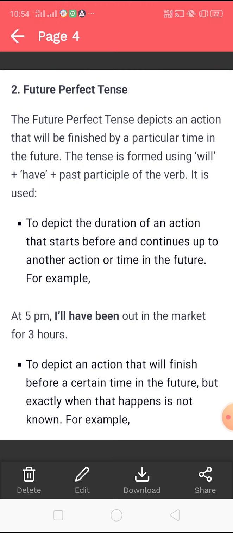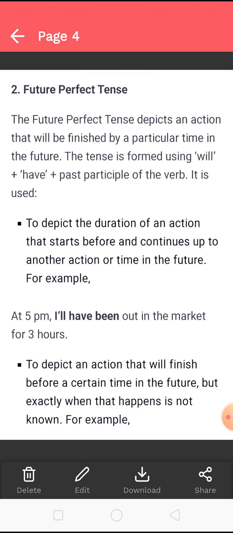Now let's come to the second form of future tense, that is future perfect tense. The future perfect tense depicts an action that will be finished by a particular time in the future. Here you can see that future perfect tense depicts an action that will be finished by a particular time, by a specific time in the future.